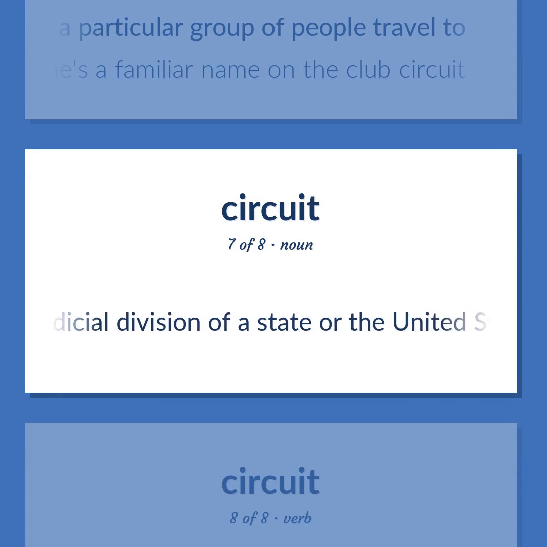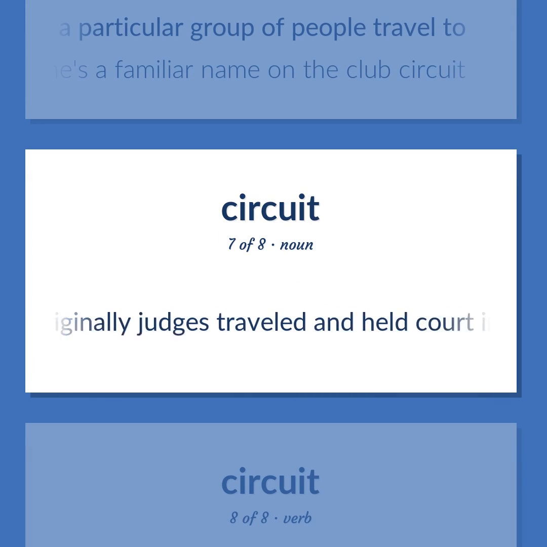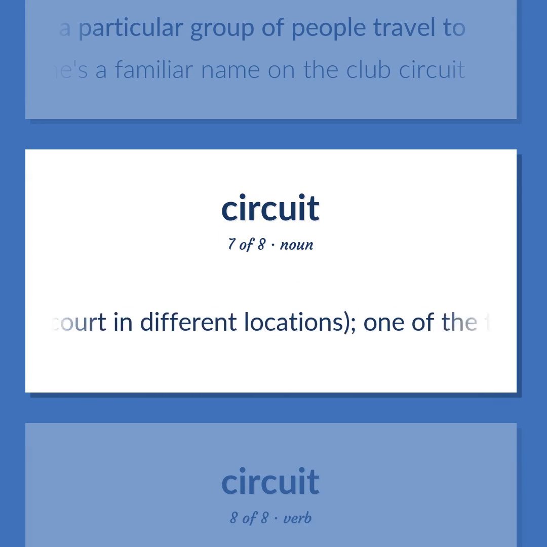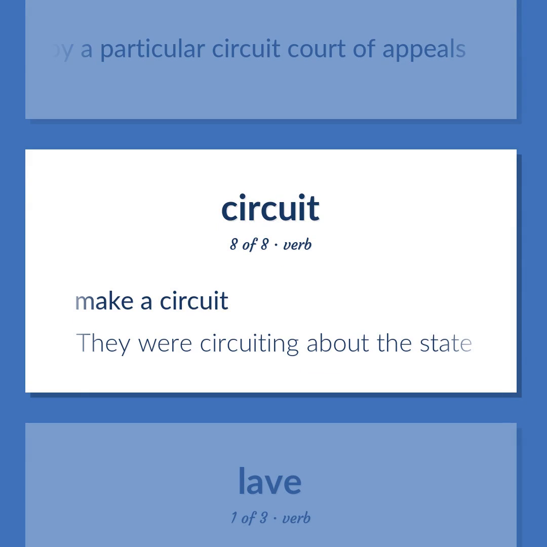Law. A judicial division of a state or the United States, so called because originally judges traveled and held court in different locations. One of the 12 groups of states in the United States that is covered by a particular circuit court of appeals. Make a circuit. They were circuiting about the state.